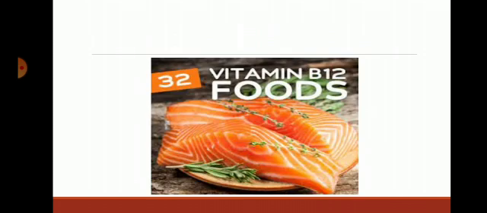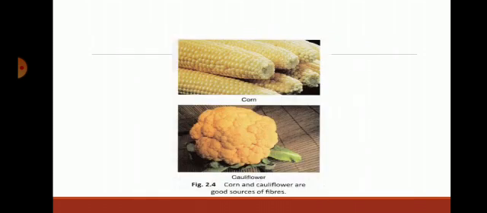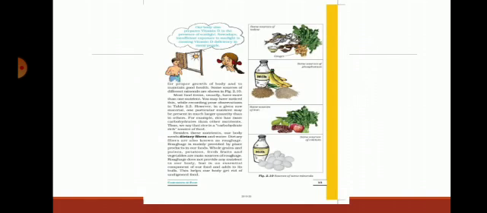Then we go to minerals. Minerals are used by the body to perform various functions like building strong bones, maintaining the heartbeat, making hormones, etc. Hormones means thyroid, pituitary, adrenal, etc. The major 5 minerals are calcium, phosphorus, magnesium, sodium and potassium. Examples of mineral-rich food include leafy vegetables, fish, beans, etc.